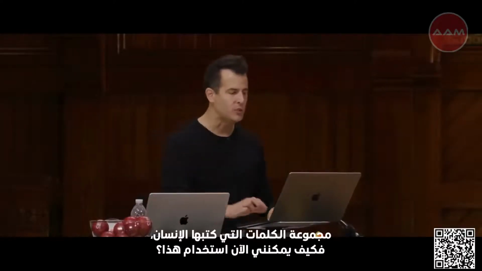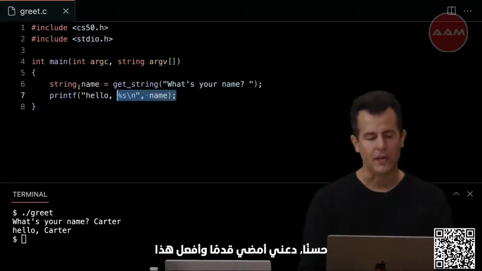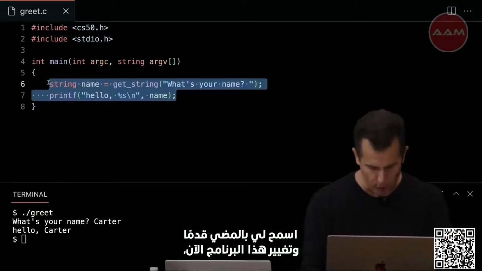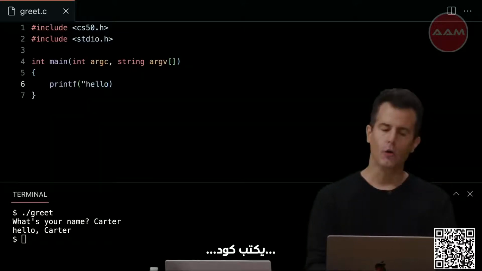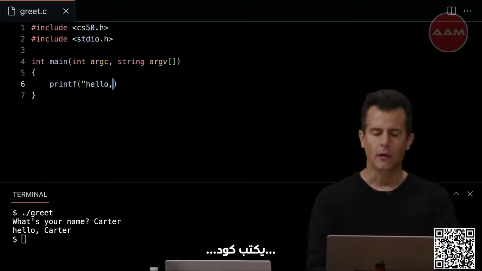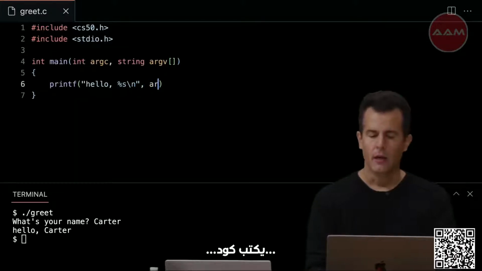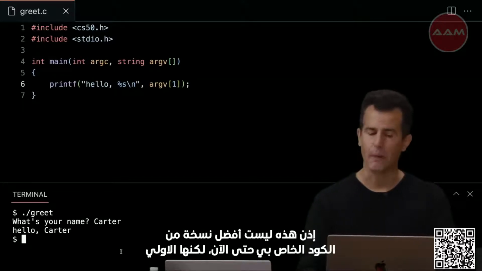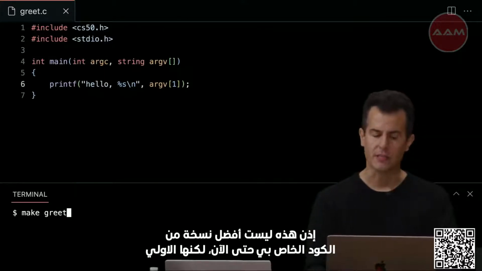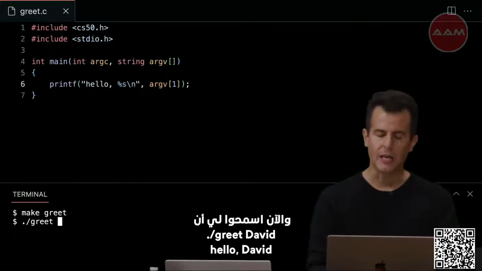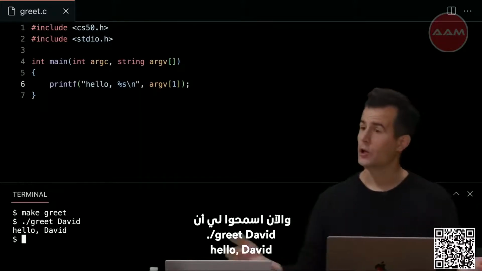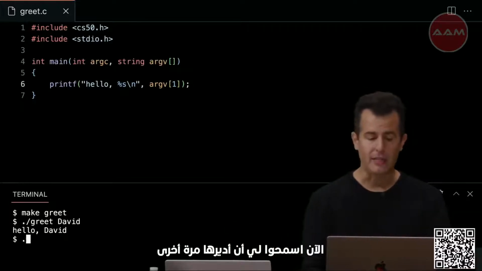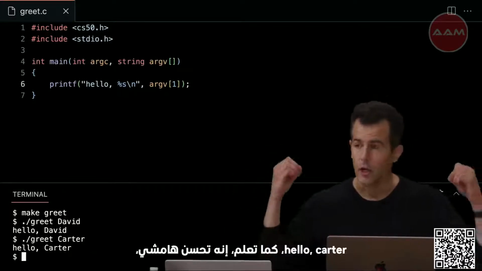So how can I now use this? Well, let me go ahead and change this program now just to be printf, "hello, %s\n", then argv[1]. So this is not the best version of my code yet, but it's my first. Make greet. And now let me do ./greet David all at once. Enter. Hello, David. Now let me run it again. ./greet Carter. Enter. Hello, Carter.